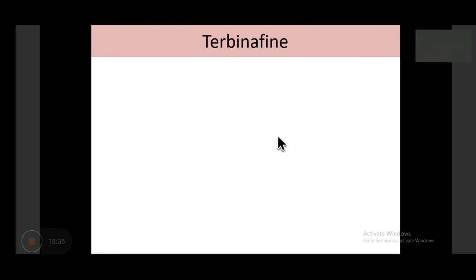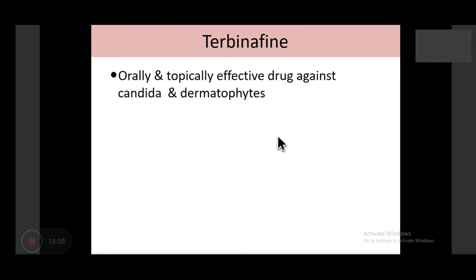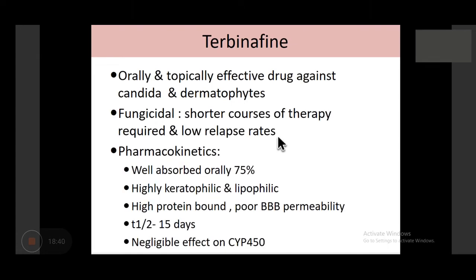Then comes another group of ergosterol biosynthesis inhibitors: terbinafine. As I already told you, these are synthesis inhibitors, not amphotericin. Orally and topically, terbinafine is effective, and now it is a very useful and commonly used drug because it reduces the course of therapy. What we were seeing as 6 month or 12 month therapy is reduced to weeks because of terbinafine. Also, relapse rates have been seen to decrease with terbinafine.